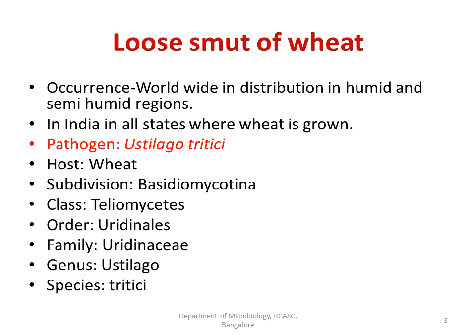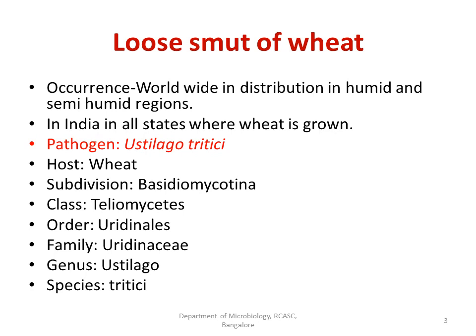So now let us study where you can find this particular disease. This disease is worldwide in distribution, in humid as well as in semi-humid regions. In India, we can observe this disease wherever wheat is grown.